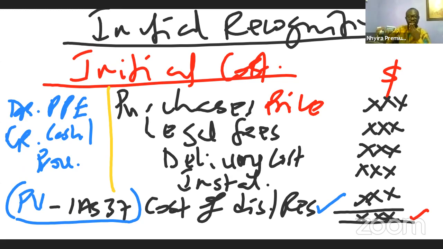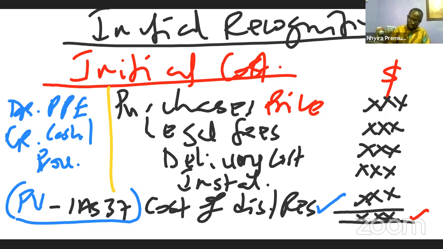So that is the initial recognition. So we are done with the first part. This is where it will be interesting. Subsequent measurement. So after the initial recognition of the asset, what is the subsequent measurement? How will we account for the assets? How do we account for the assets in our books?